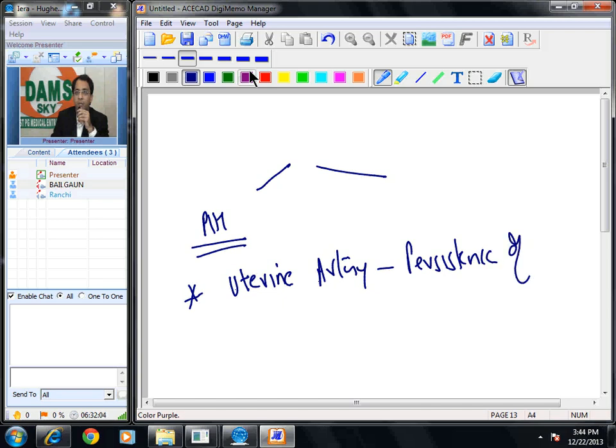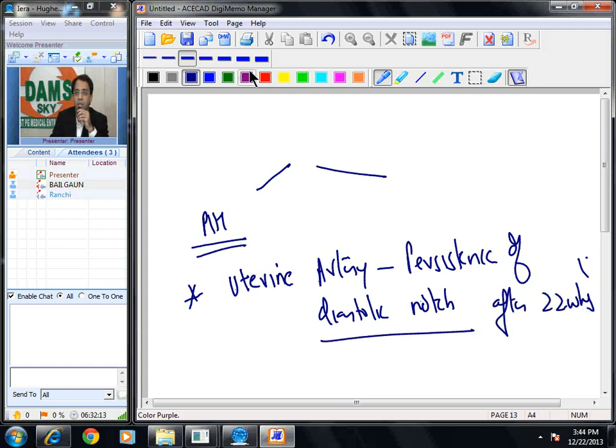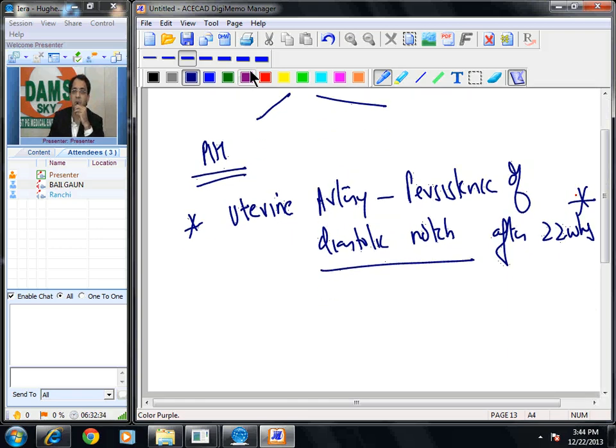Persistence of diastolic notch in the uterine artery after 22 weeks is a sign of preeclampsia. Now I want you to take a very careful look at what I am saying. In IUGR we measure umbilical artery, but in PIH we look at uterine artery, very important. Persistence of diastolic notch after 22 weeks is a sign of preeclampsia.